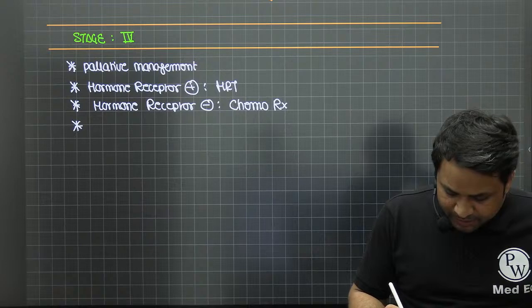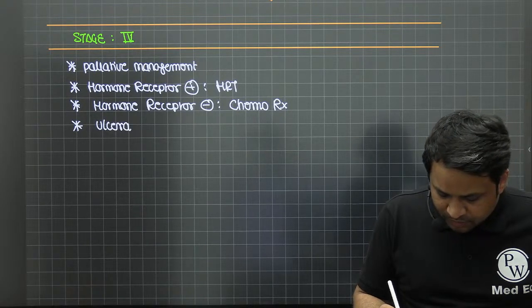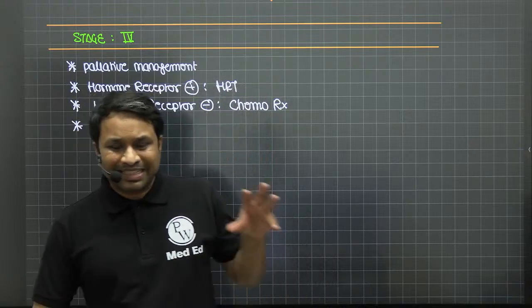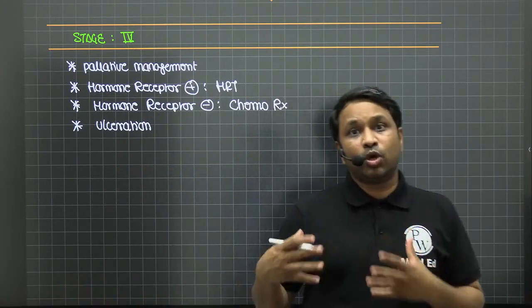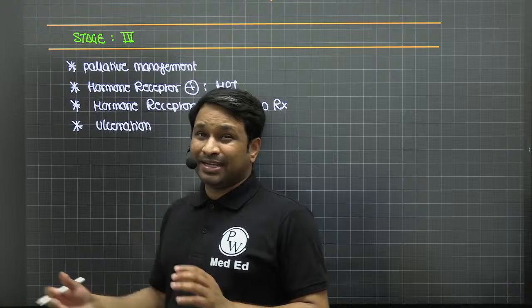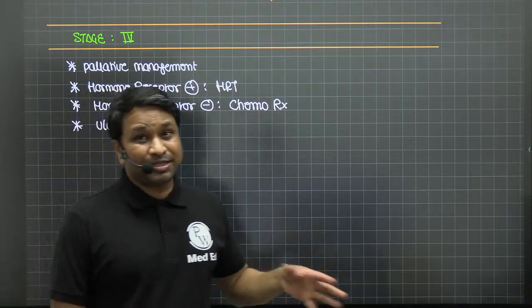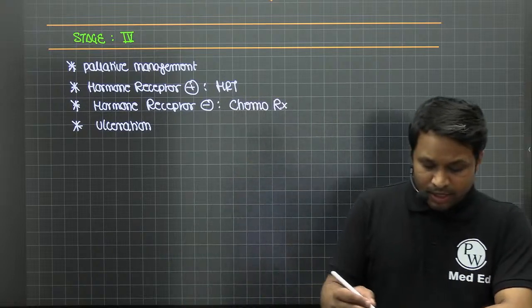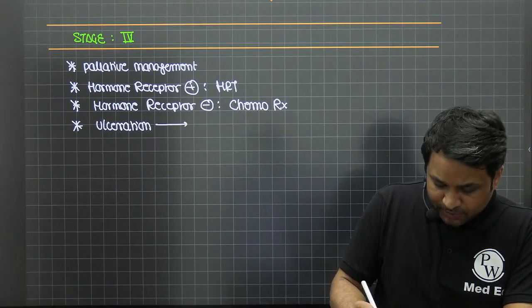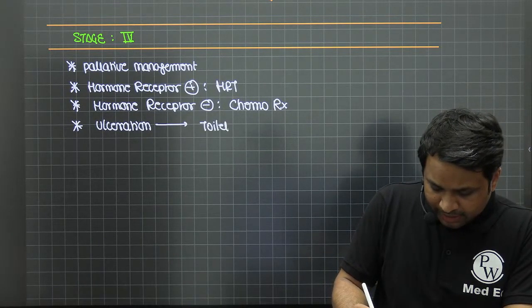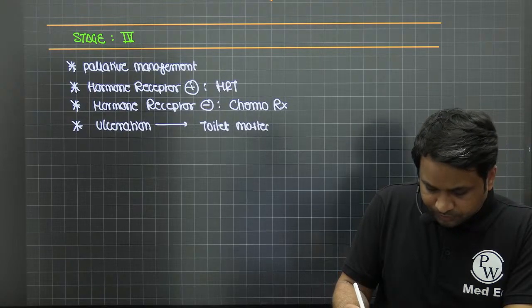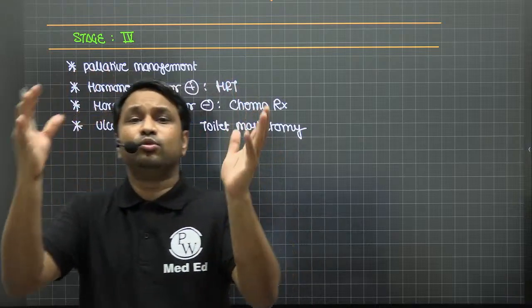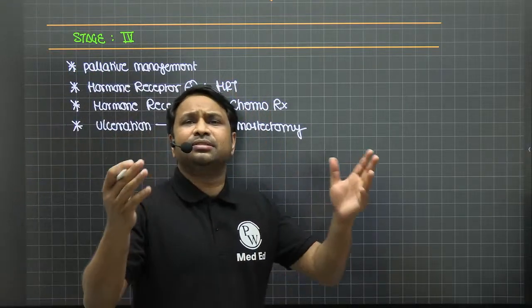If there is presence of ulceration. Now, stage 4 disease with ulceration of the breast basically indicates that there is local infiltration. Because it is stage 4 and I said don't do any surgery, that does not mean you leave the patient. That ulcer is going to be painful, it is going to cause discharge, it is going to bleed, there's a lot of problems. So if there's presence of ulceration, we do something called a toilet mastectomy. We'll discuss tomorrow what is toilet mastectomy. For now, you remember, we only remove the lump, like a simple mastectomy you do.